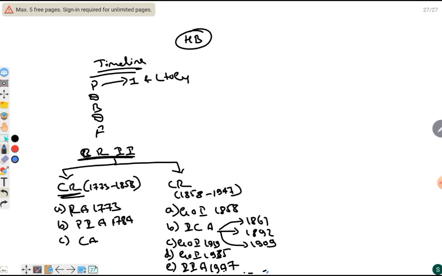Here we have seen the detailed provisions of these acts and also covered the 1857 revolt in detail. In the next lecture, we will see the making of the constitution.